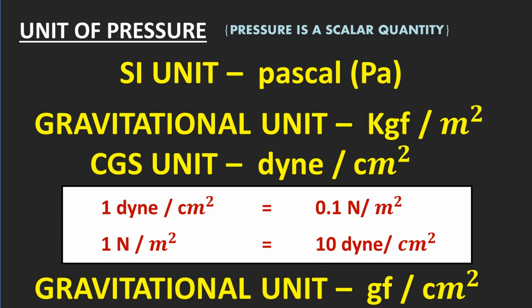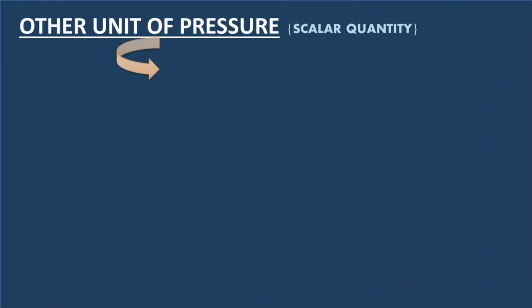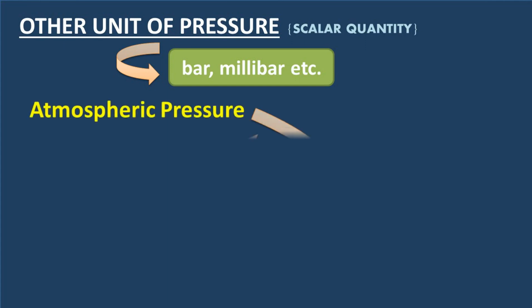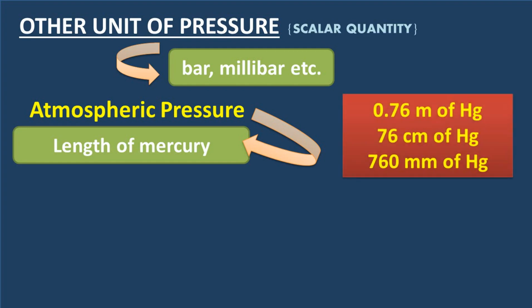There are some other units of pressure too, like bar, millibar, etc. Atmospheric pressure is usually expressed in terms of length of mercury column. So normal atmospheric pressure is 0.76 meter of mercury, or 76 centimeter of mercury, or 760 millimeter of mercury.